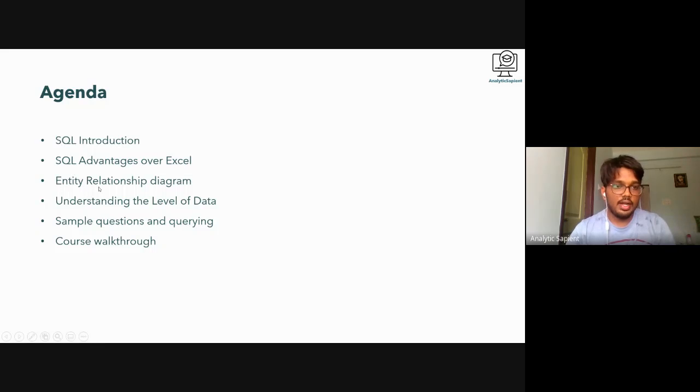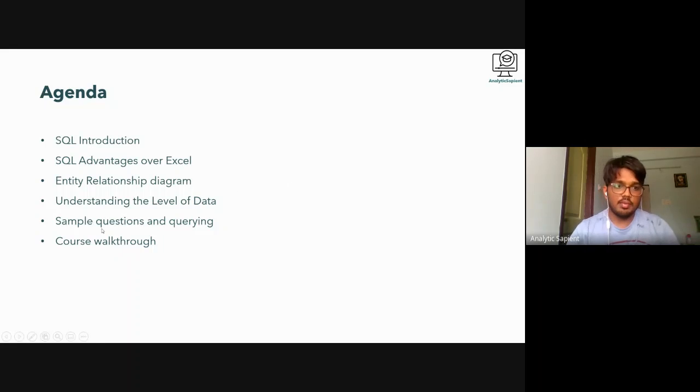And there is something called the entity relationship diagram, and this is not just a simple diagram. This is a diagram of the database and the tables, to get an idea of how the tables are linked together and how you identify each table. There are a lot of things which go into this, so I'll also cover this. And the next one, the level of data. The level of data is very important when you're going to do some kind of join or merging of tables, right? If you have multiple tables and want to bring everything into one place, how do you do that? You have to rely on the level of the data. I'll teach you what it is and how it is useful.